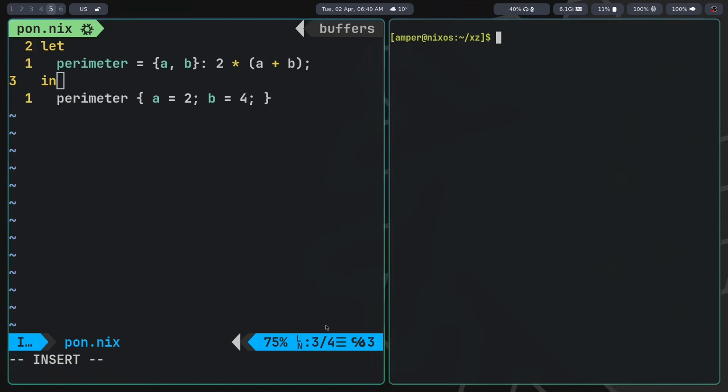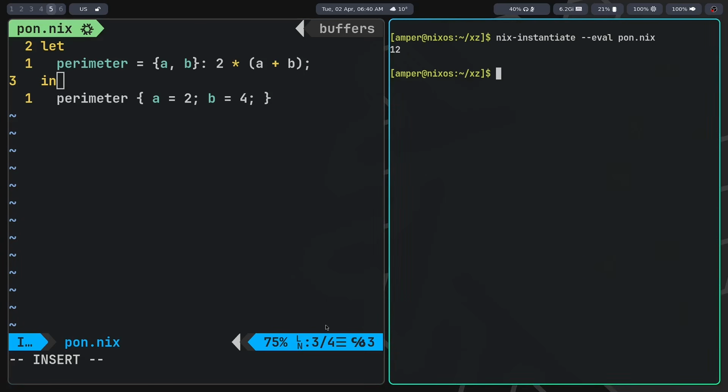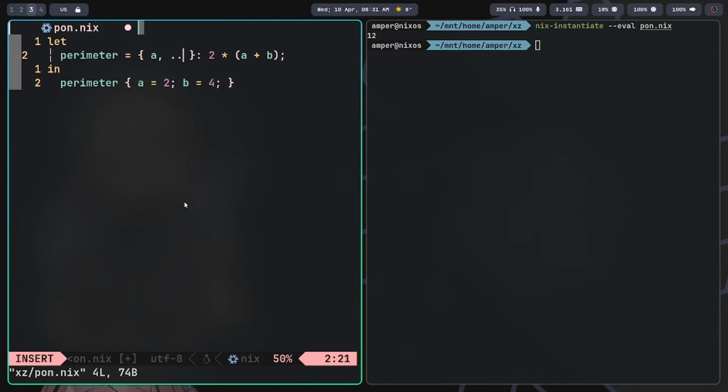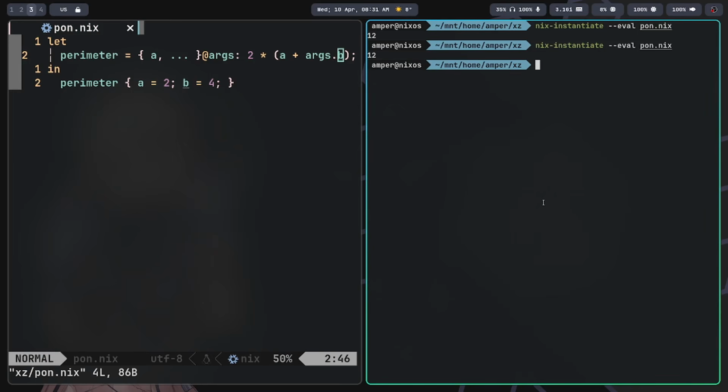A function can accept a set as an argument. For example, this function calculates the perimeter of a rectangle with sides a and b. The 3-dot syntax allows a function to accept an unlimited number of arguments, but to access them, we first need to create a set args containing all the function's arguments and specify b as an element of the args set. Congratulations, now you know the Nix programming language.